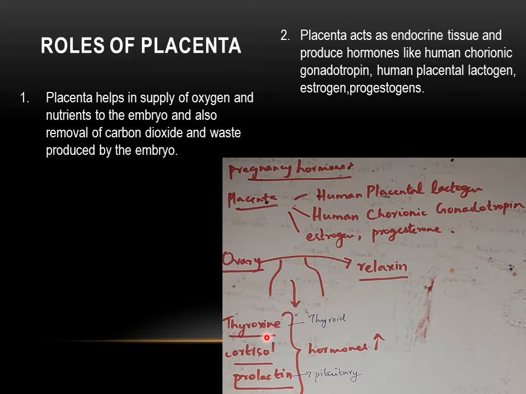In addition to that, other hormones are produced by the thyroid gland, which is thyroxine, by the adrenal cortex, the cortisol hormone, and by the pituitary gland, prolactin, which helps in the formation of milk inside the mammary gland. So all the levels of these hormones will be high during the pregnancy stage. It is for supporting the growth and development of the embryo. So placenta produces the following hormones: human placental lactogen, human chorionic gonadotropin, estrogen and progesterone. Whereas ovary produces relaxin and there are other hormones produced by their respective glands.